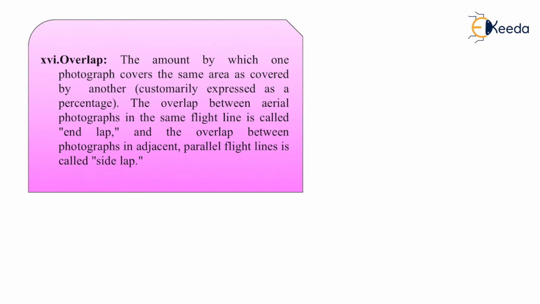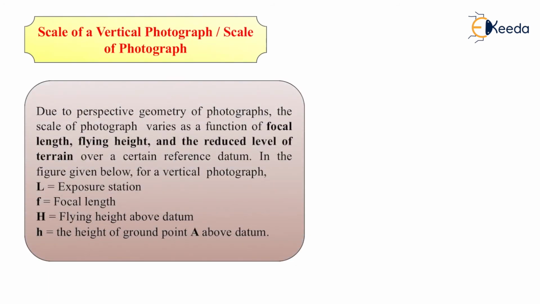Now let us see the scale of vertical photography. Due to the perspective geometry of photographs, the scale of a photograph varies as a function of focal length, flying height, and the reduced level of terrain over a certain reference datum.